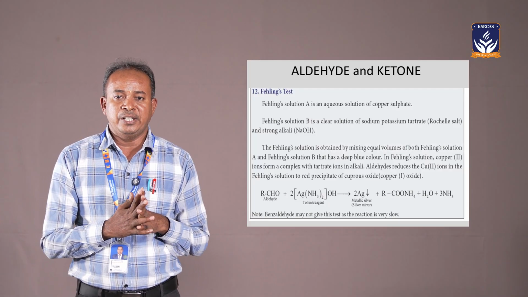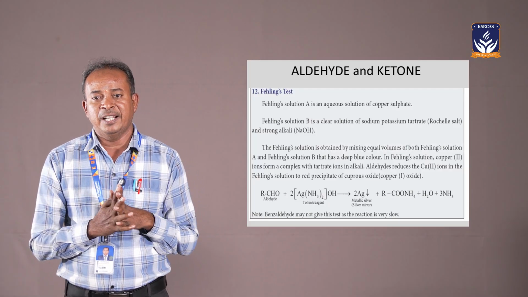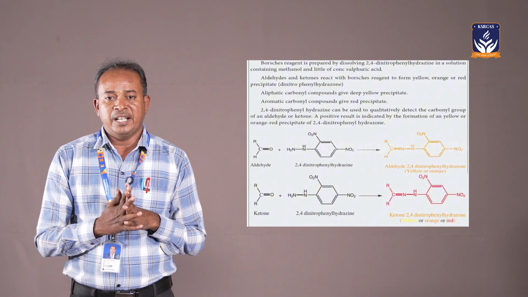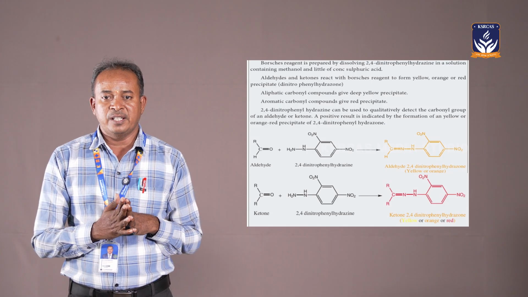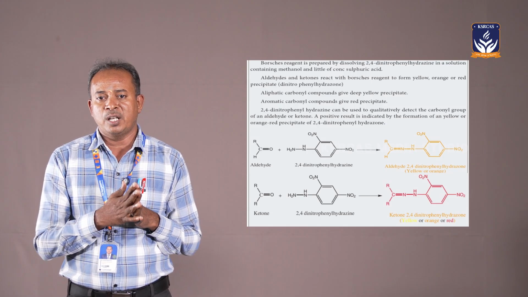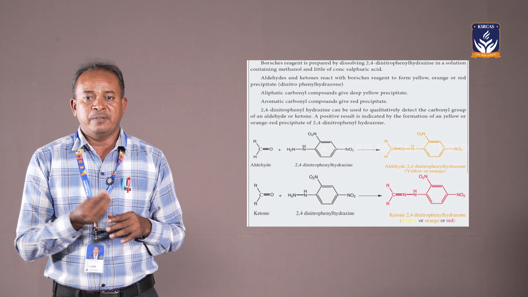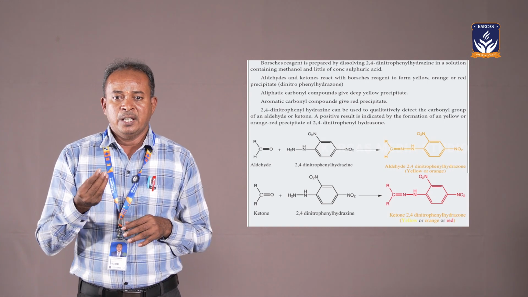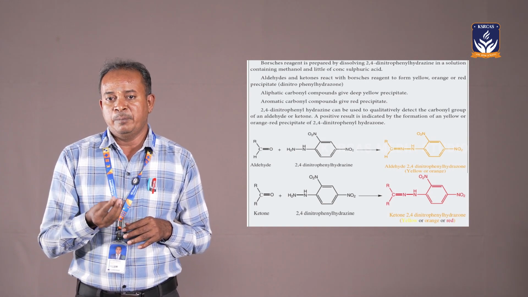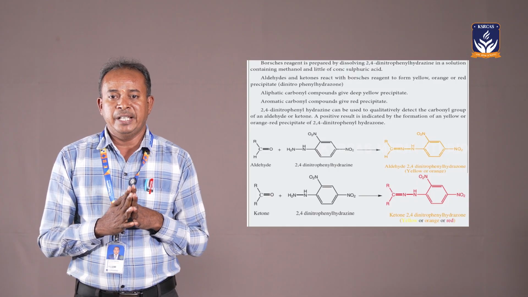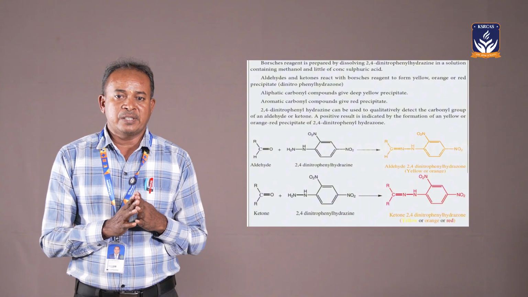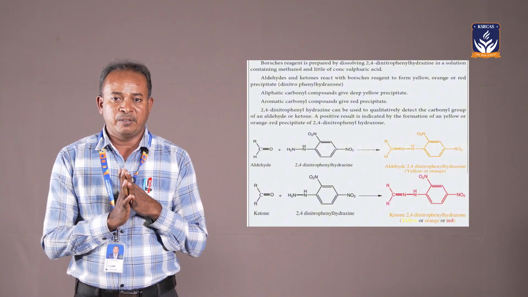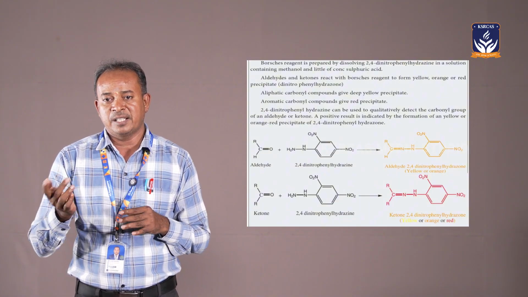Aldehydes and ketones can be easily identified by the Molisch test, the phenylhydrazine test, the silver mirror test and the Tollens test. In the Molisch test, take a small amount of the substance and add the Molisch reagent; violet precipitates or red-brown precipitates will be obtained. This indicates the presence of aldehydes. If Fehling solution A and Fehling solution B give no reaction, it indicates the presence of ketone.